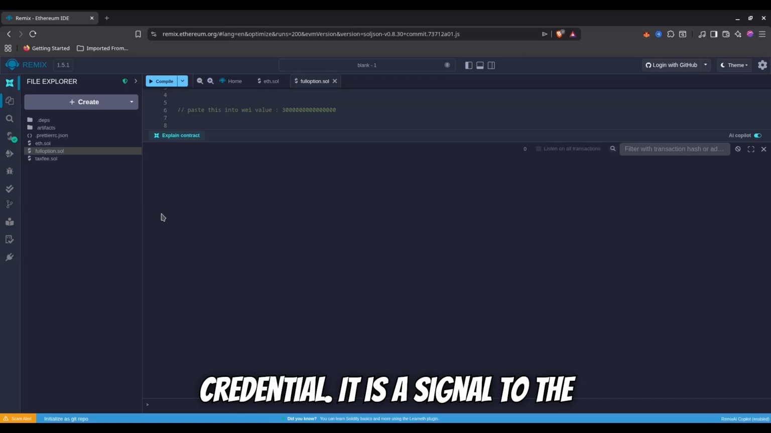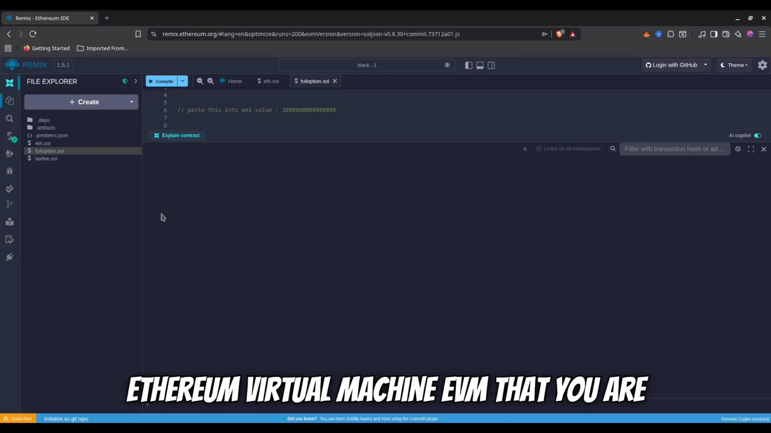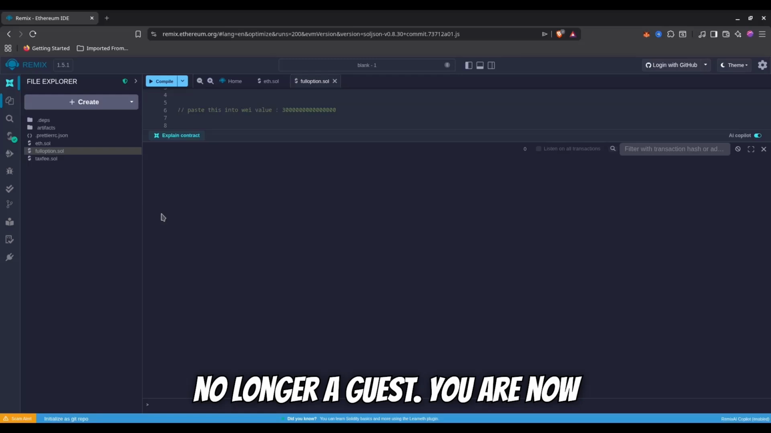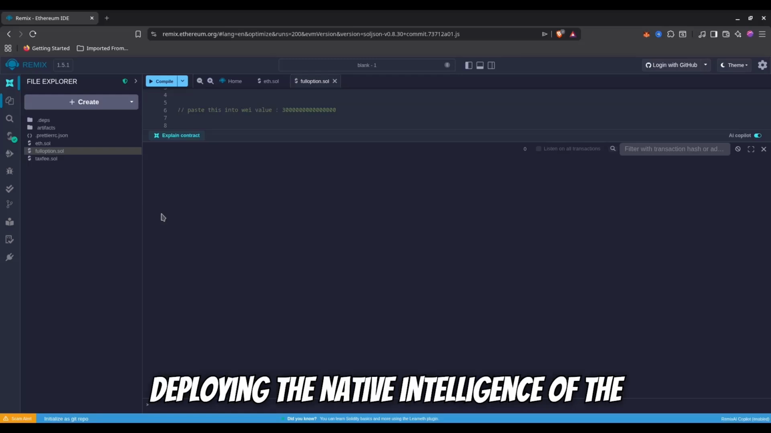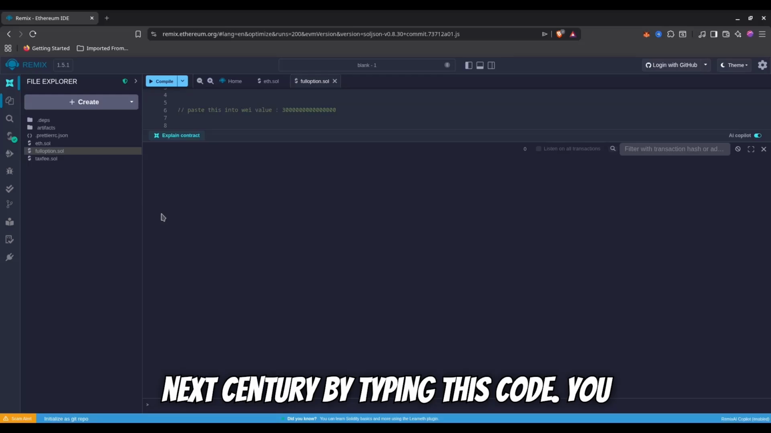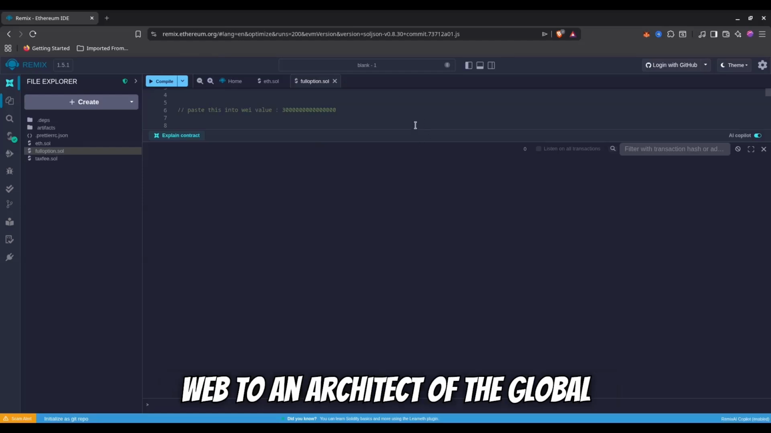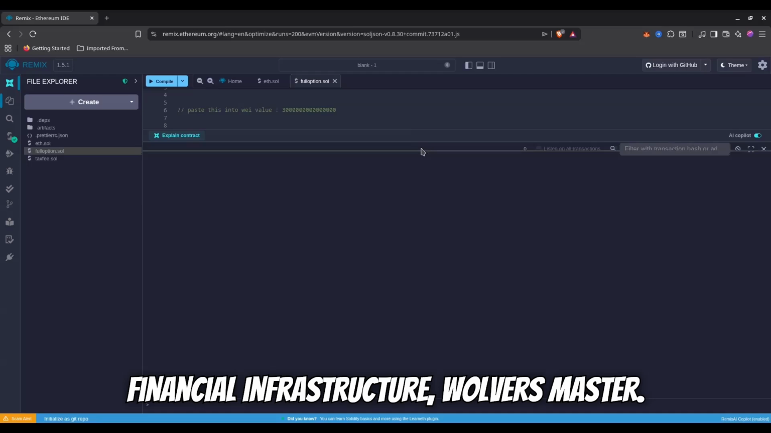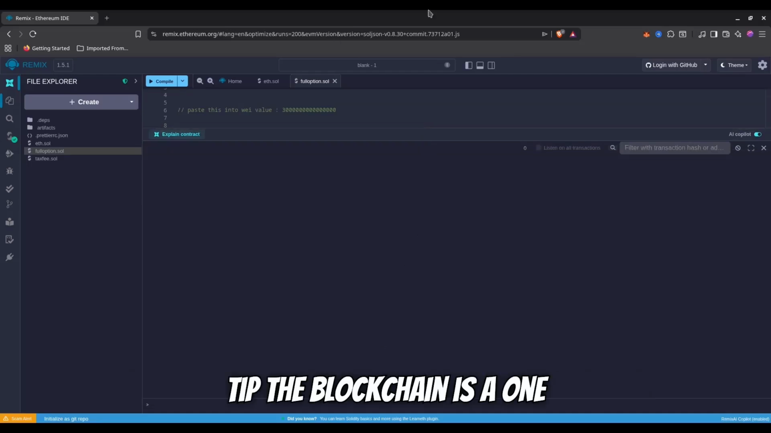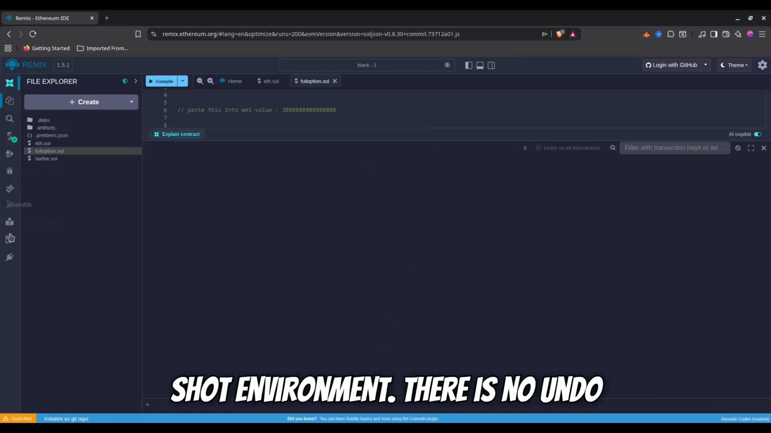It's your high-level credential. It is a signal to the Ethereum Virtual Machine, EVM, that you are no longer a guest. You are now deploying the native intelligence of the next century. By typing this code, you are transitioning from a user of the web to an architect of the global financial infrastructure. Wolver's Master Tip: the blockchain is a one-shot environment.